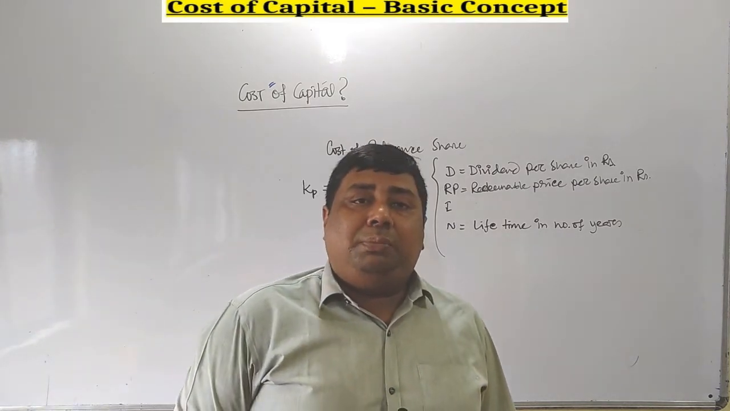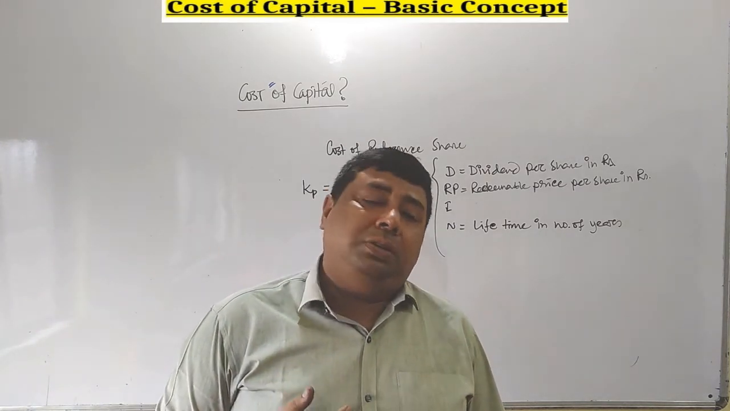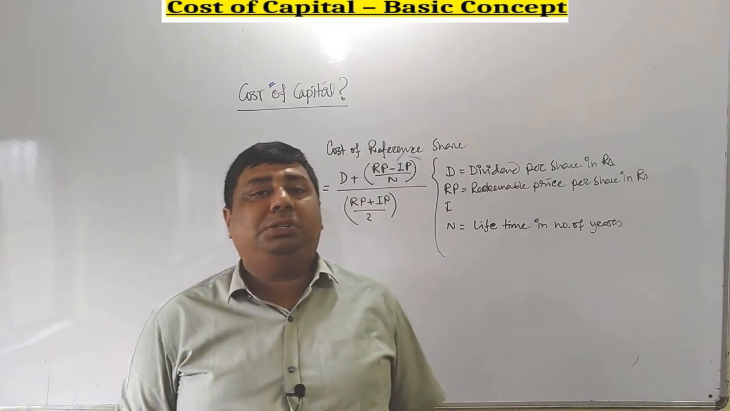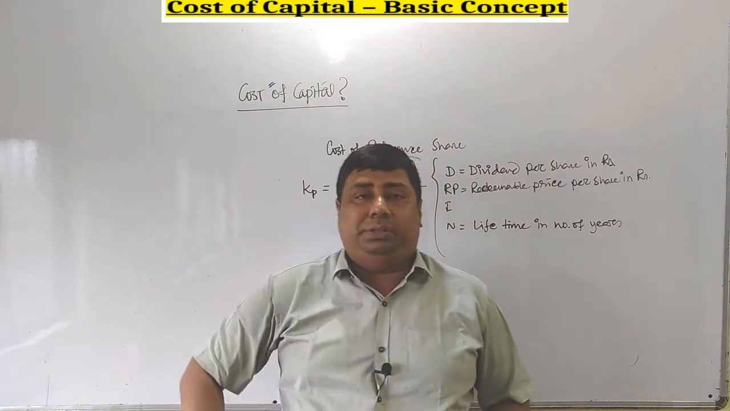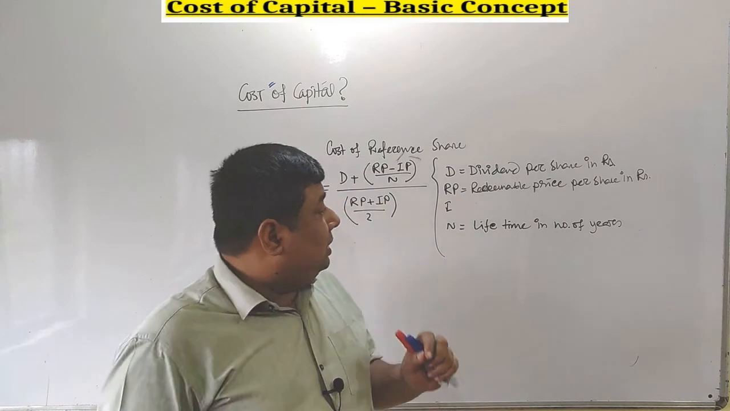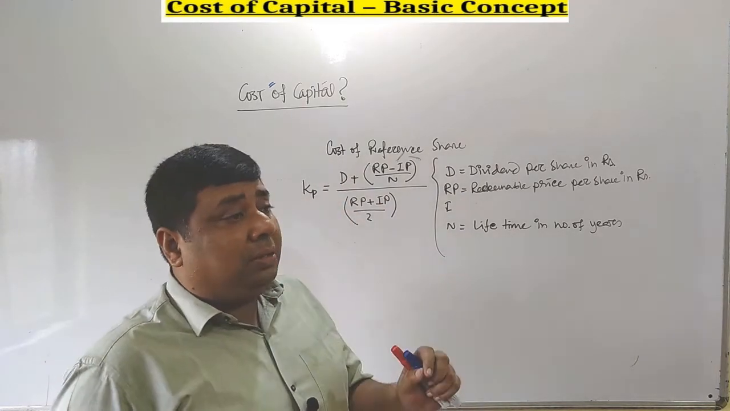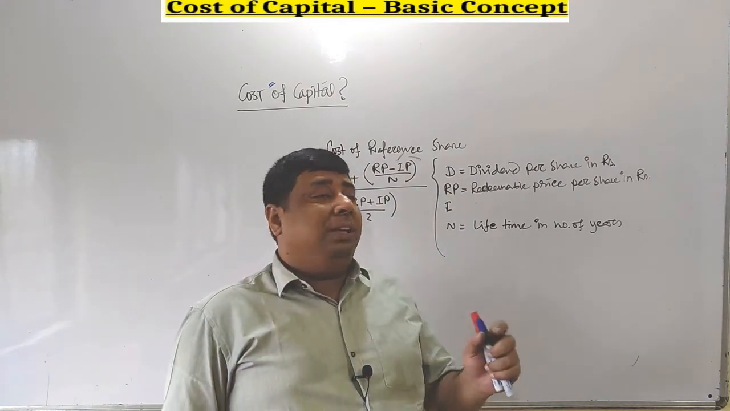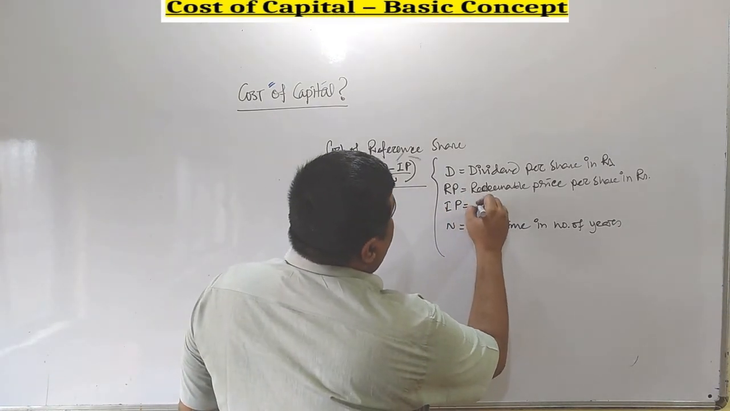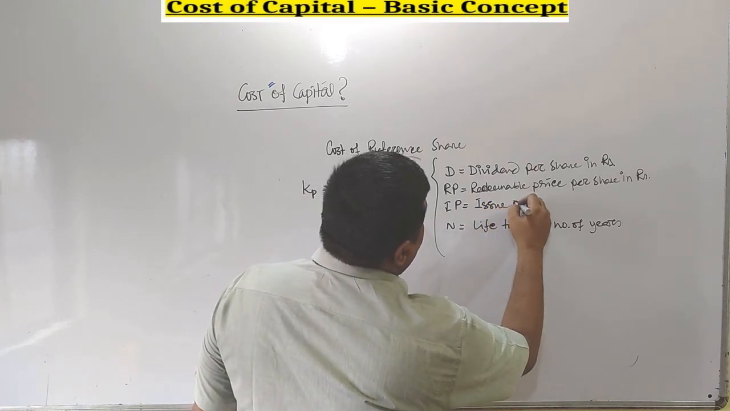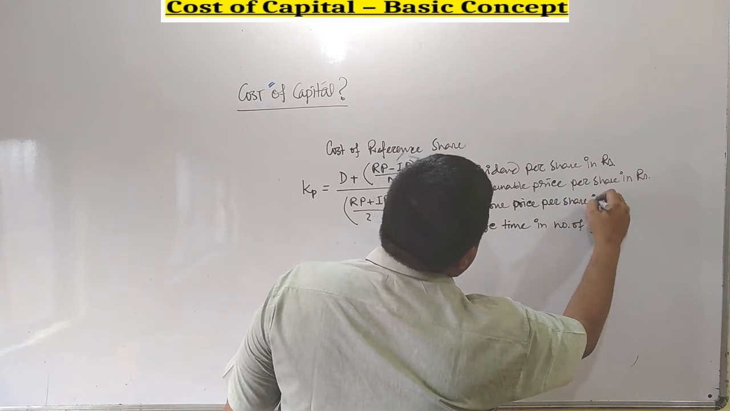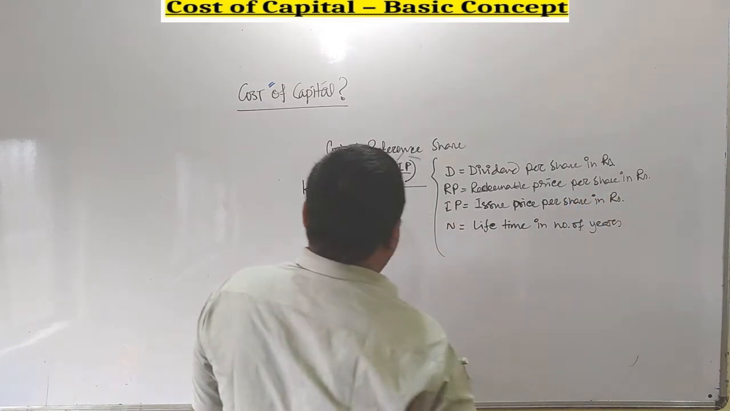In case of preferential capital, as I said, they are not the real owners of the company. There may be a specific time frame, after which the company needs to repay the amount to the preferential holders, and that process is known as redemption. At the time of redemption, the specific price we need to repay is known as the redeemable price. IP stands for issue price per share in rupees.